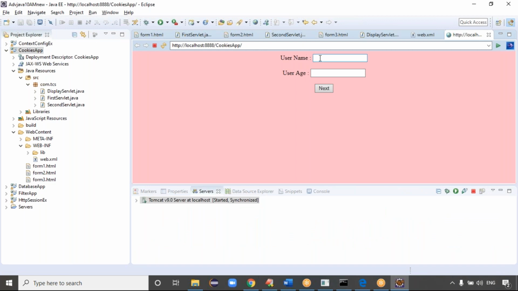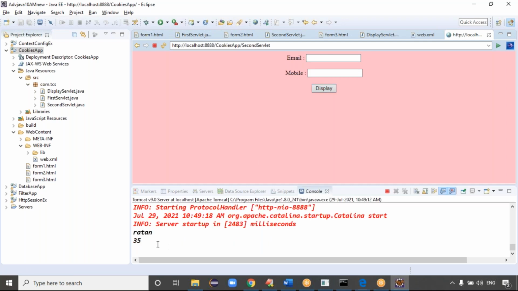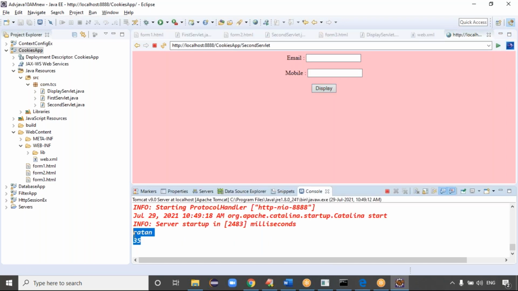So we can enter the details: username is Ratan, password is 35. Click on the next button. This is my second form processing right now. The request is still not sent to the second form, right? Qualification is BTech, designation is software. Now click on the next button. Now see. Rani, you got the details, right?